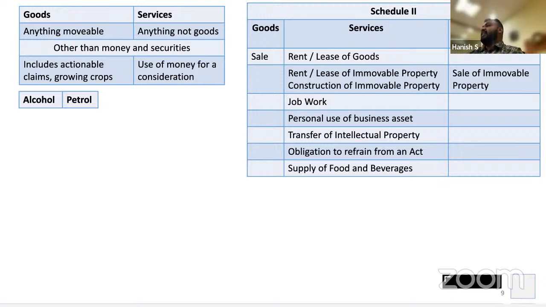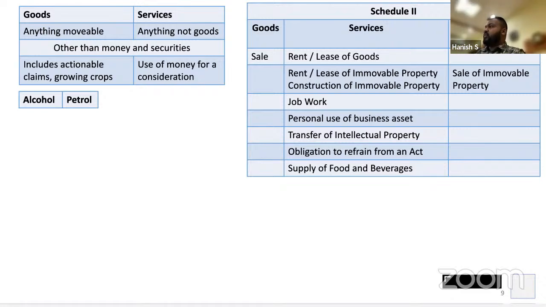It is a renting service. When the property is transferred, it is sale. When the property is not transferred, but a right is transferred, it is a service. Clear, everyone?